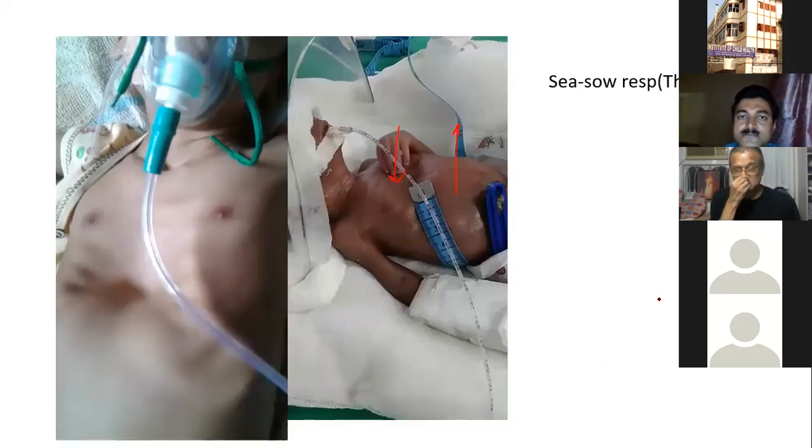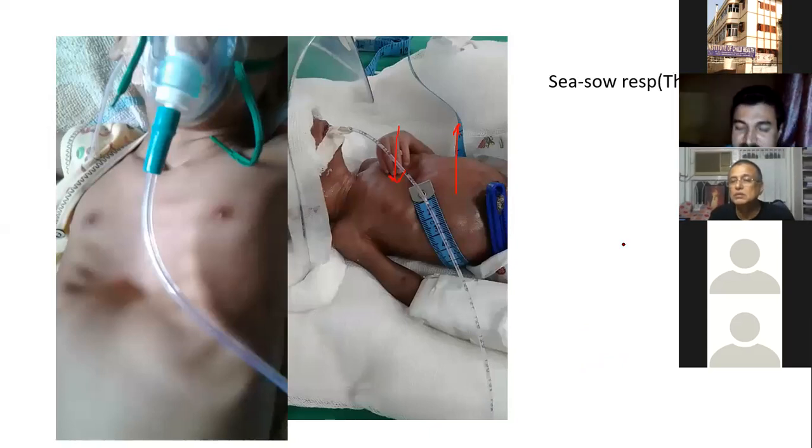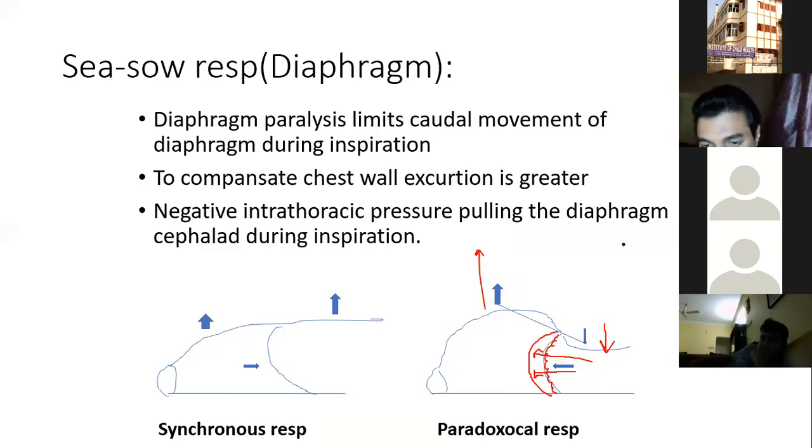In which condition can we see this paradox? I already told you, this is very rare. Isolated diaphragmatic palsy, there is some tumor or mass in C4 in your cervical spine, C4 C5. Then you will get a diaphragmatic palsy. Otherwise not. There are very few clinical entities described in the medical literature. The diaphragm will be paralyzed and intercostal muscles will be all right. Very few, apart from these lesions of C3, C4, C5.